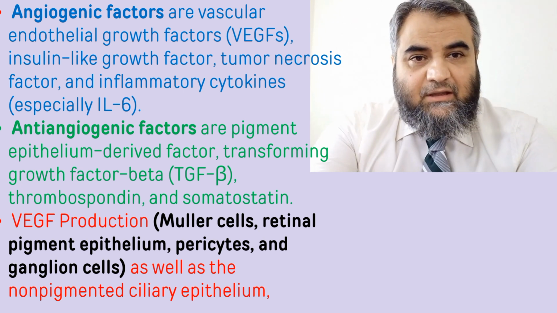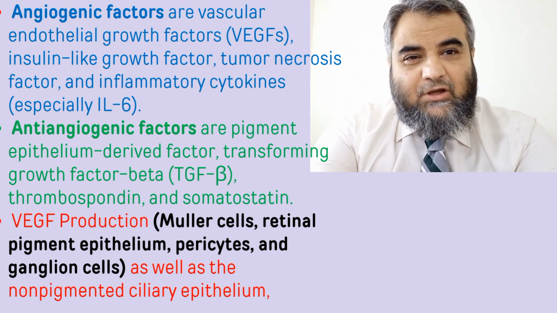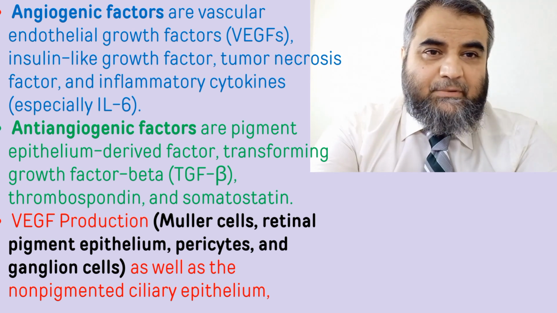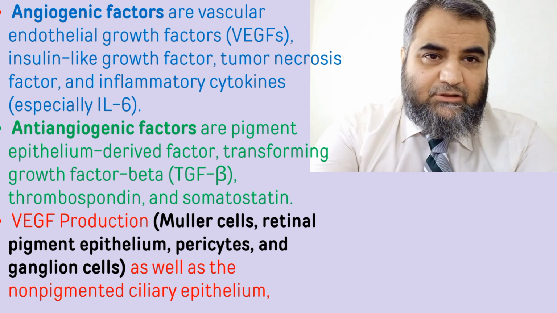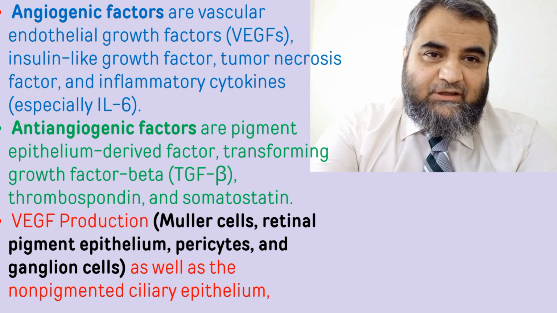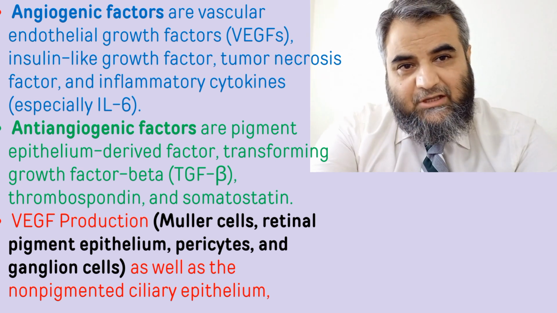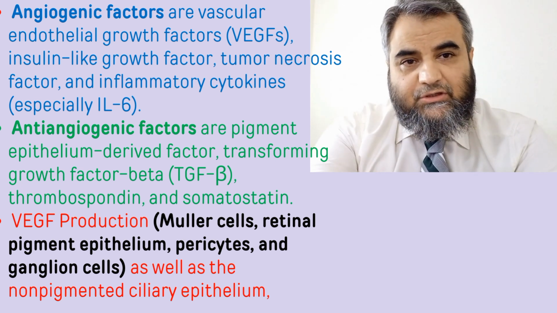Secondly, when these VEGFs reach the anterior segment, they cause proliferation of blood vessels on the iris. These grow into the anterior chamber angle as well, where they block the trabecular meshwork, and there is a fibrosis element. Ultimately the angle is closed.